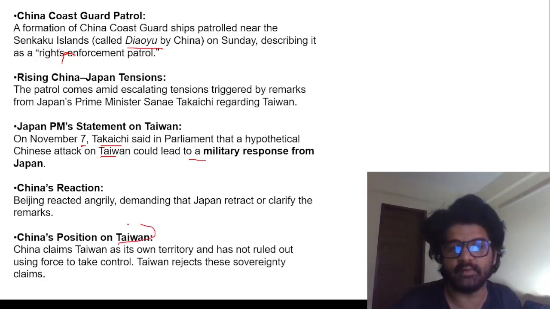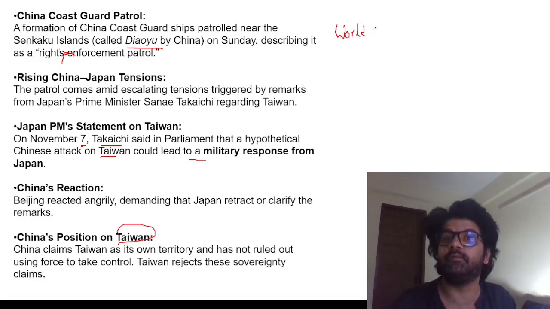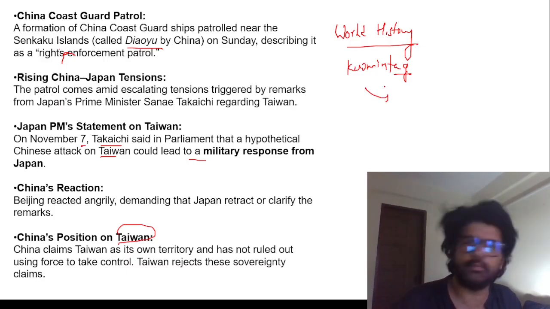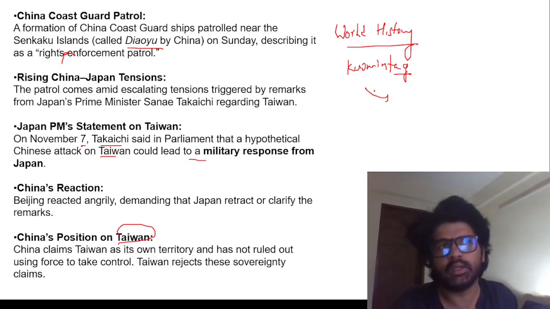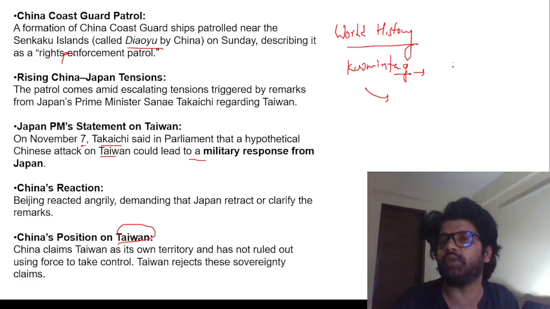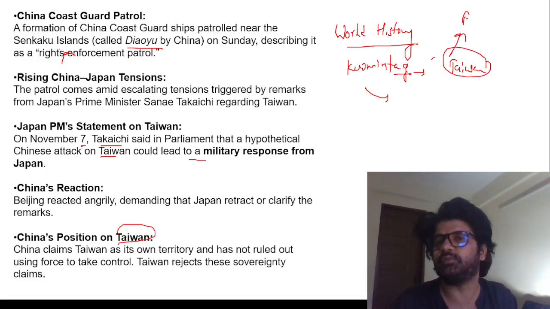China's position on Taiwan. When you grow up and become 18 plus, you will read world history. There you will read about Chinese history, Kuomintang, Communist Party. The Kuomintang were earlier ruling China, and then a battle happened between Kuomintang and the Communist Party. Then Kuomintang fled to Taiwan, established their regime there, and that became the Republic of China.